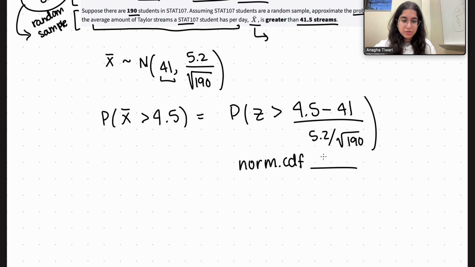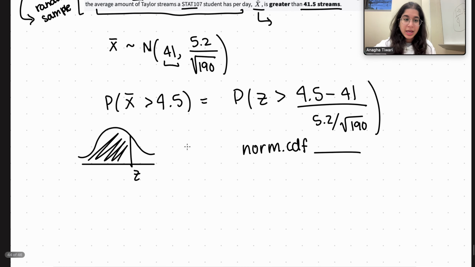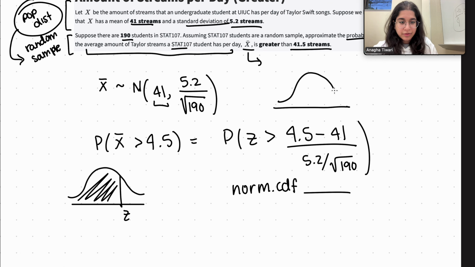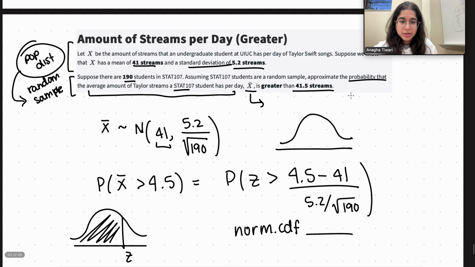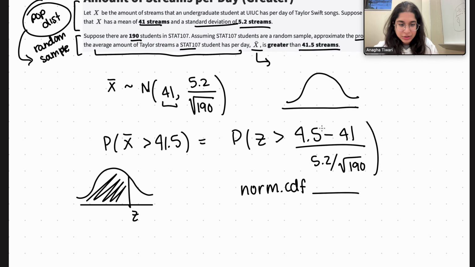But as you know, norm.cdf calculates the probability, or area, to the left of a certain Z value. Here we want the probability that Z is greater than something. If I were to represent this problem, oh sorry, this is actually 41.5 streams, that's why it looked a bit odd.